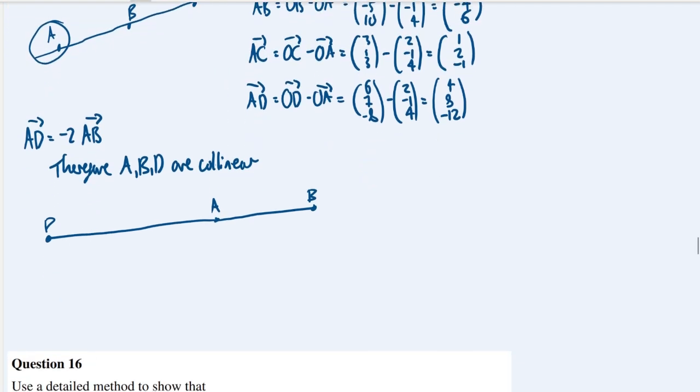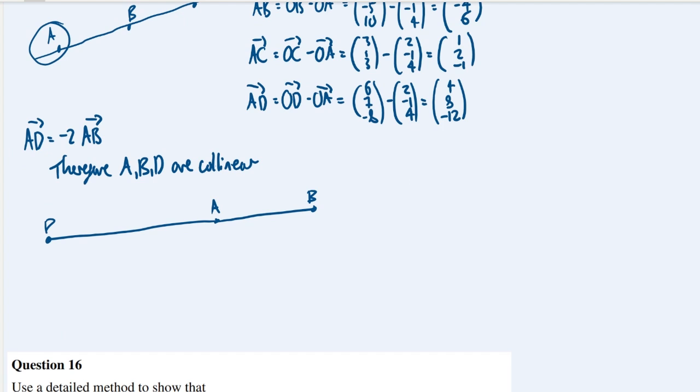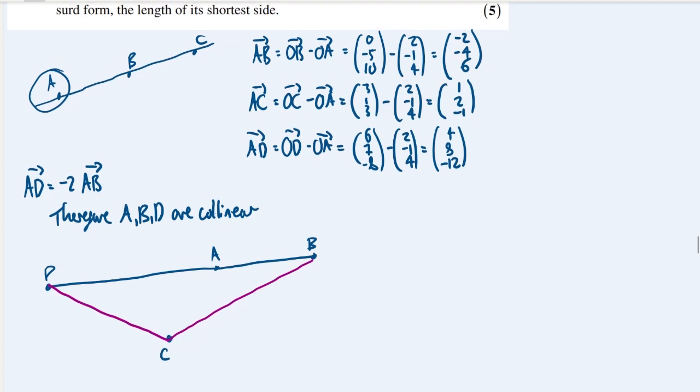And then there's going to be some other point C somewhere, like this. So the largest triangle I can draw is going to be DCB. That's the largest triangle you could possibly draw connecting up those points. Okay, so let's work out the shortest side. So let's first look at BD.